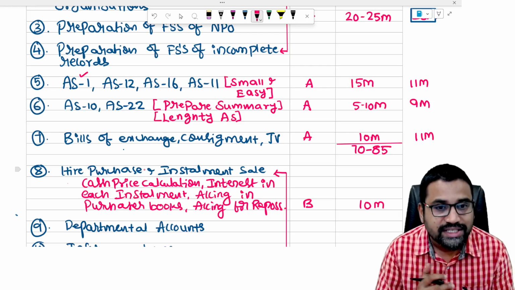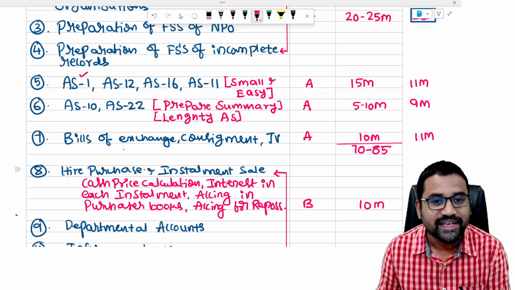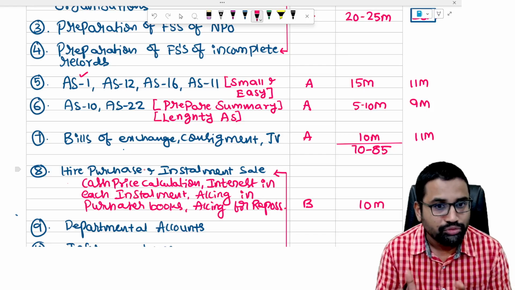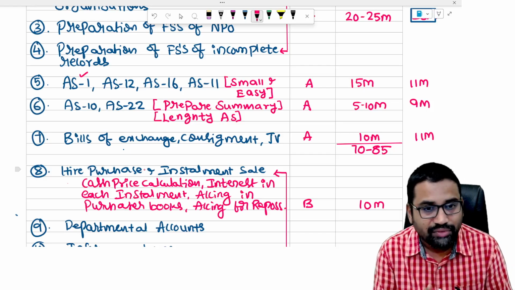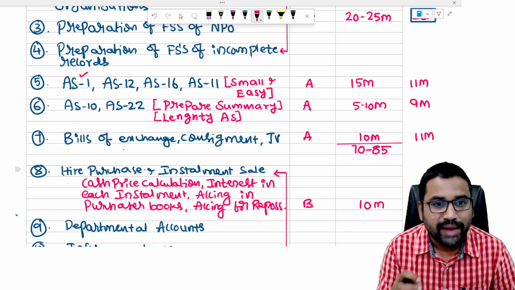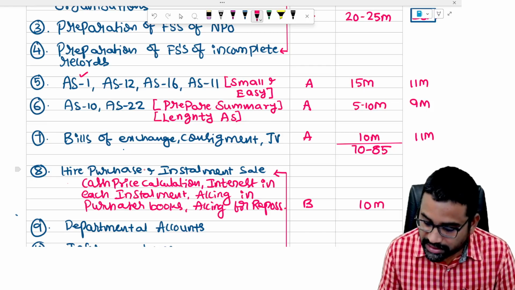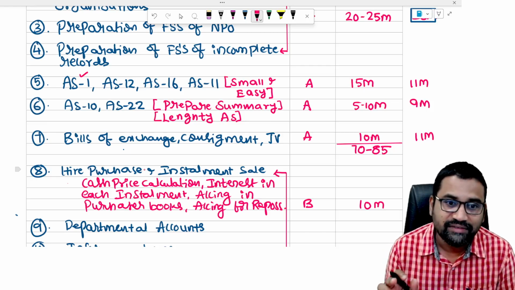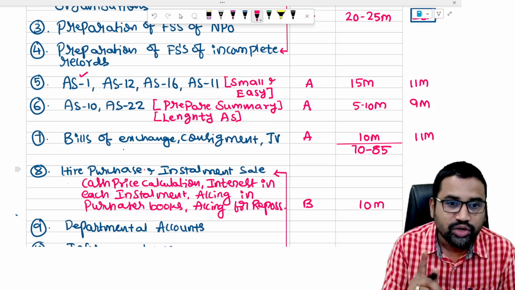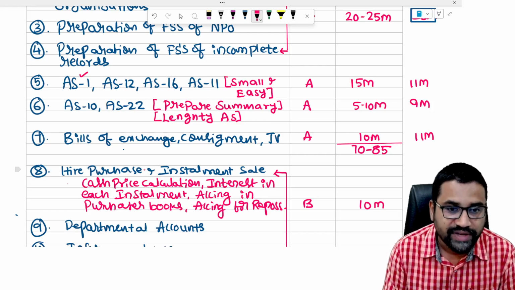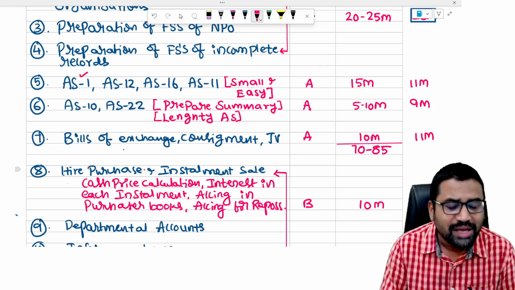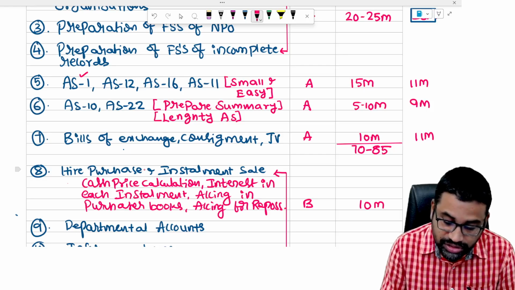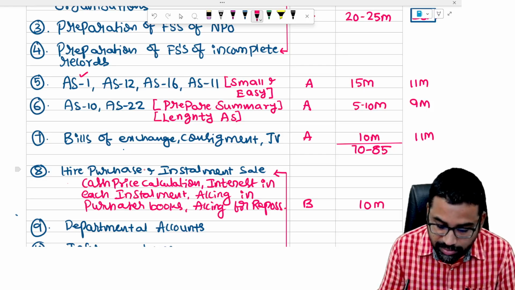Now come to the easiest chapters: bills of exchange, consignment, joint venture. These are very small chapters. Maximum 10 marks they can ask. So this is also a category, but definitely they will ask. Definitely one question will come. Last time for bills of exchange they asked a 7 marks question. This time they may ask bills of exchange, they may ask consignment or maybe a joint venture.